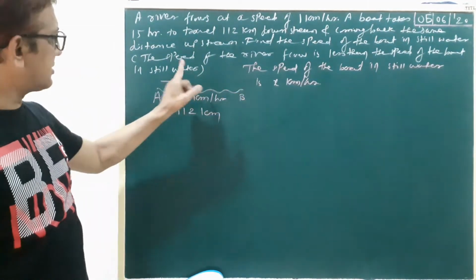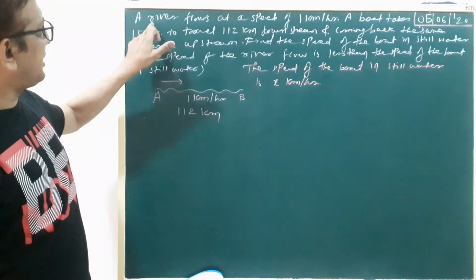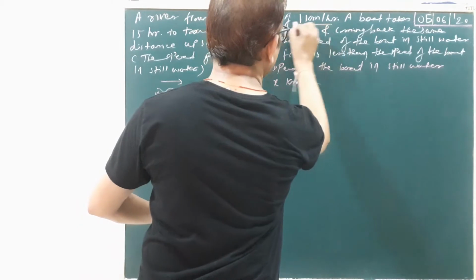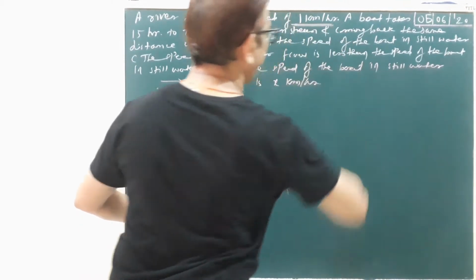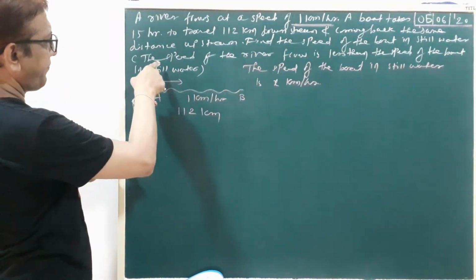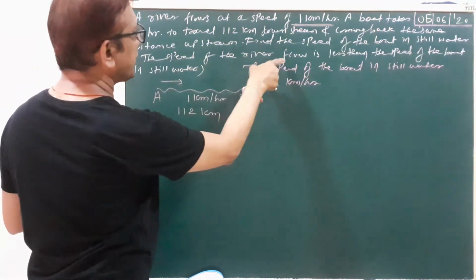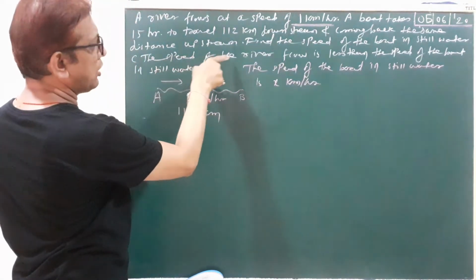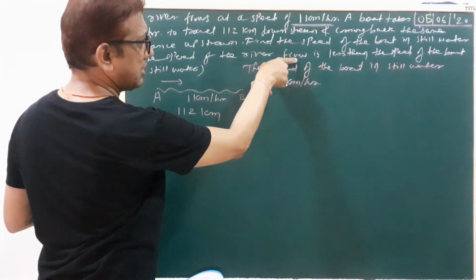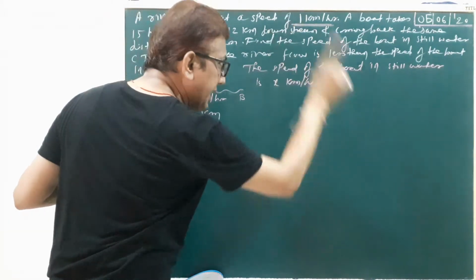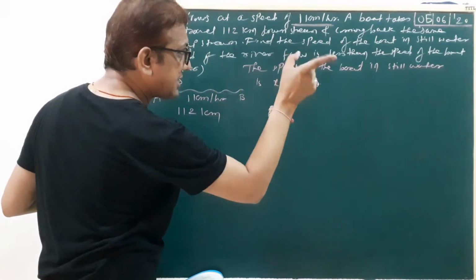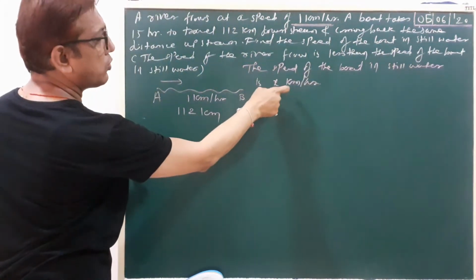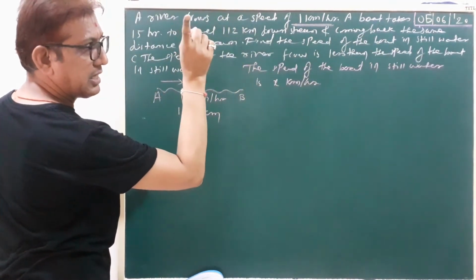Look here. First we read the question again. A river flows at a speed of 1 kilometer per hour. This is your speed of flow. The river flows at a speed of 1 kilometer per hour, which is less than the speed of the boat. The speed of the boat is x kilometer per hour.